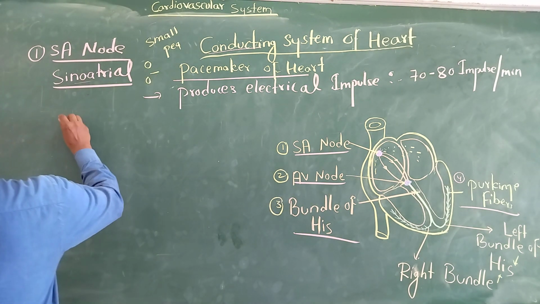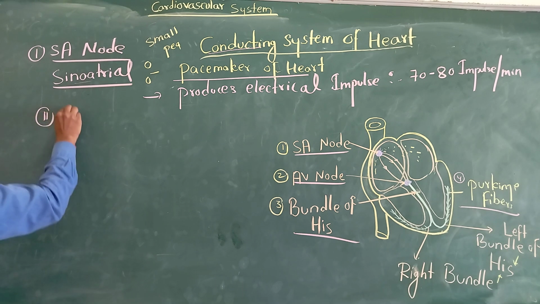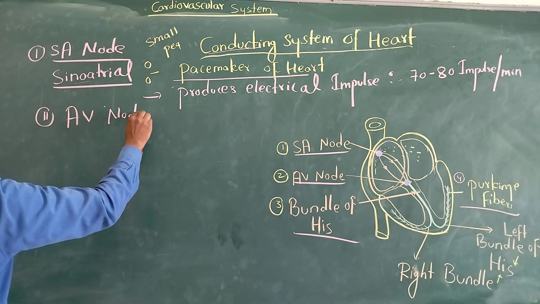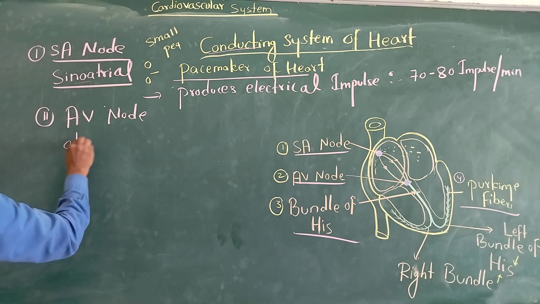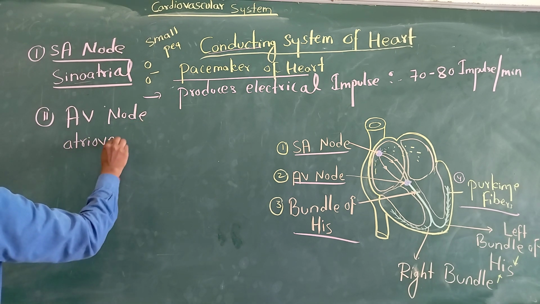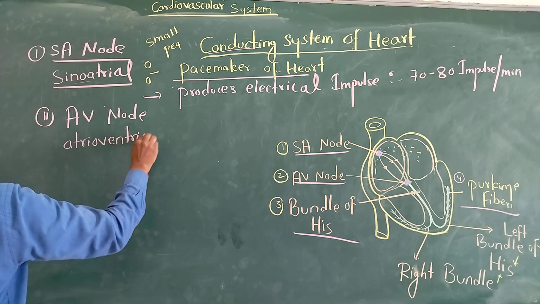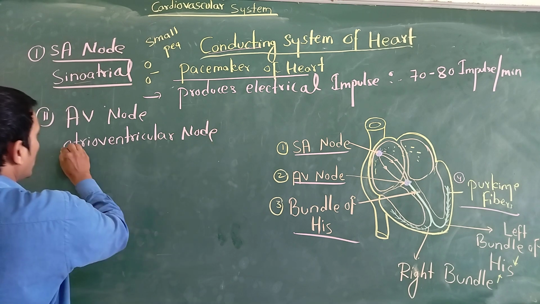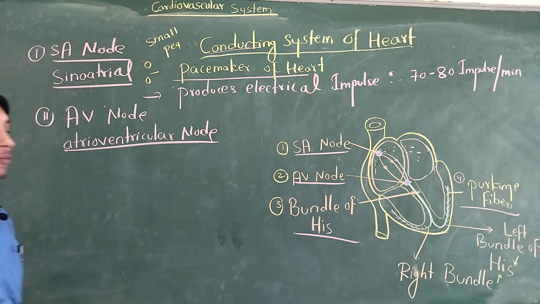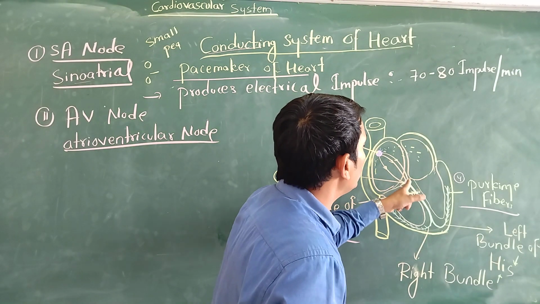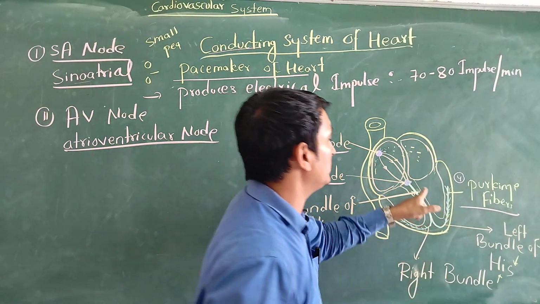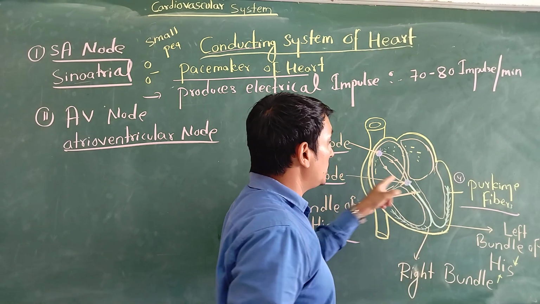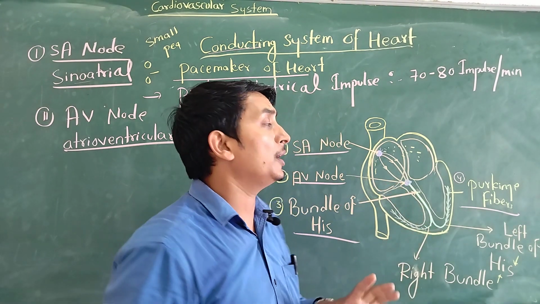Next, we have the second part, that is called the AV node. AV stands for atrioventricular node. What is the meaning of atrioventricular node? It means it is found between the atrium and ventricle, at the junction. This is the atrium, this is the ventricle. It is mainly found between the atrium and ventricle, so the name is atrioventricular node.